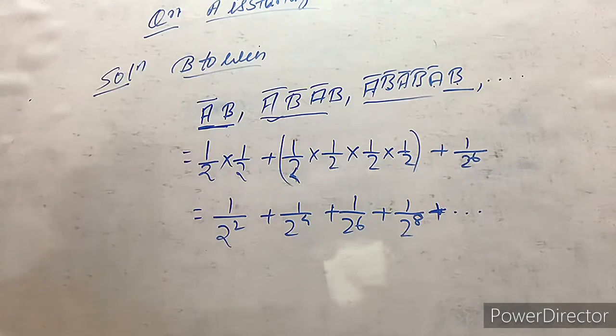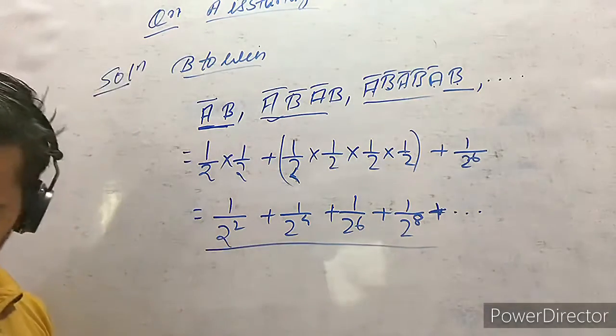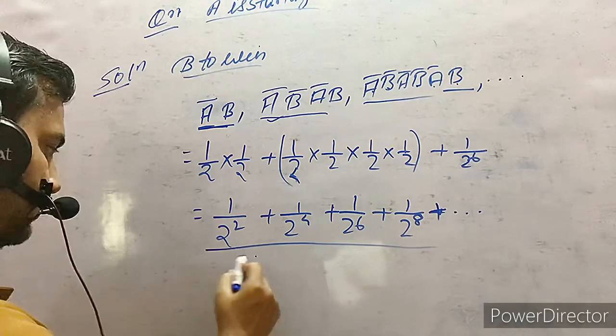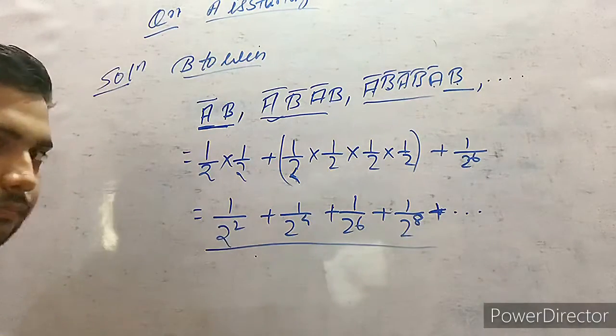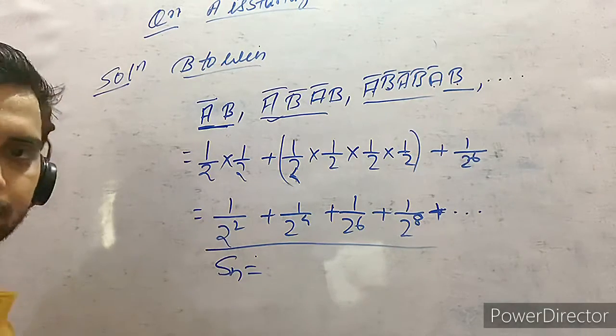So how will we solve this? How will we solve this? You tell. Can we solve it like this? Can we sum this up? What is the formula for Sn in GP?